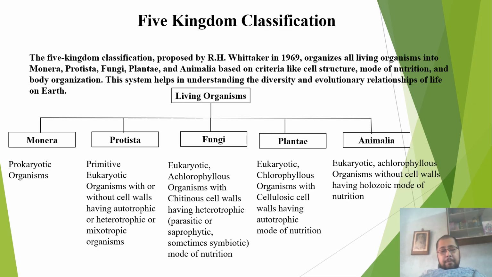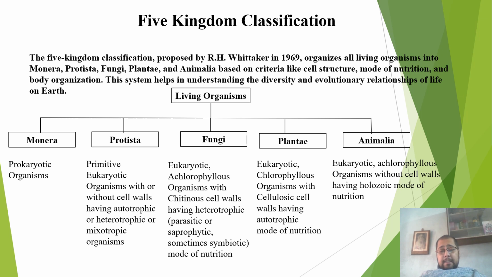Together, these characters make fungi unique and place them as a separate kingdom of their own amongst the different life forms. The fourth kingdom, Plantae, consists of eukaryotic chlorophyllous organisms with cellulosic cell walls having autotrophic mode of nutrition.